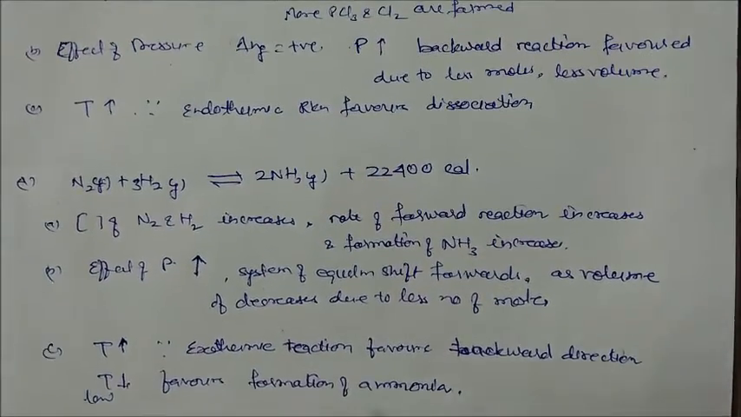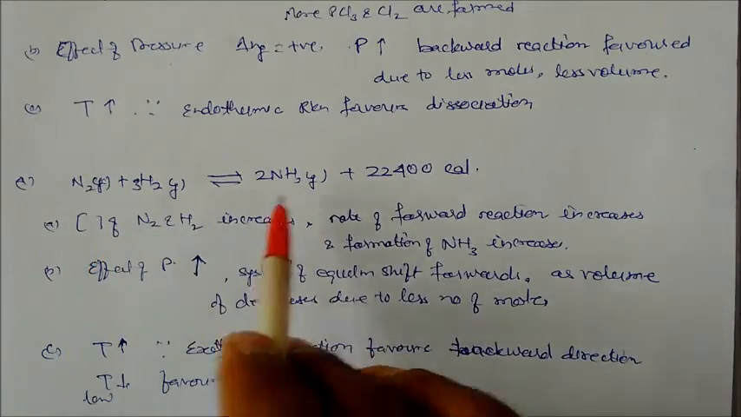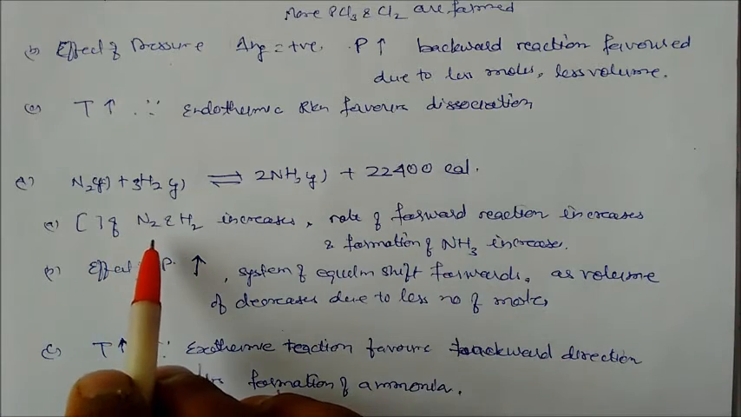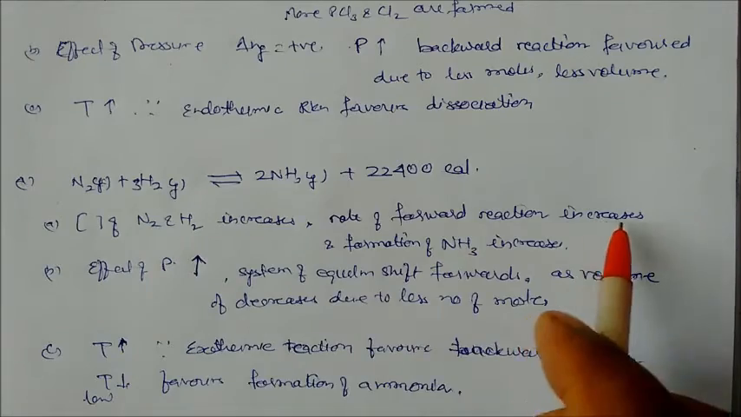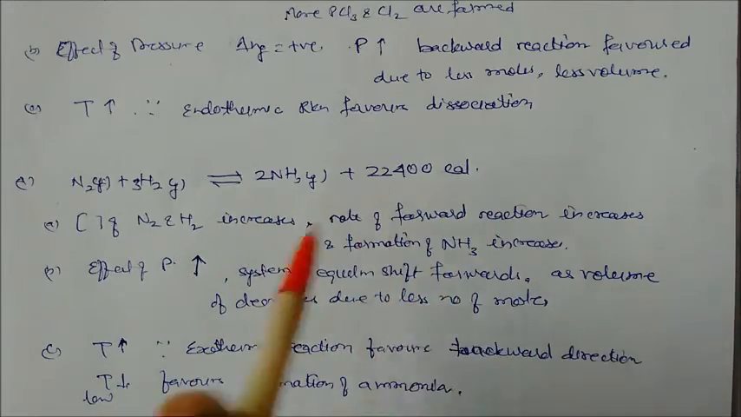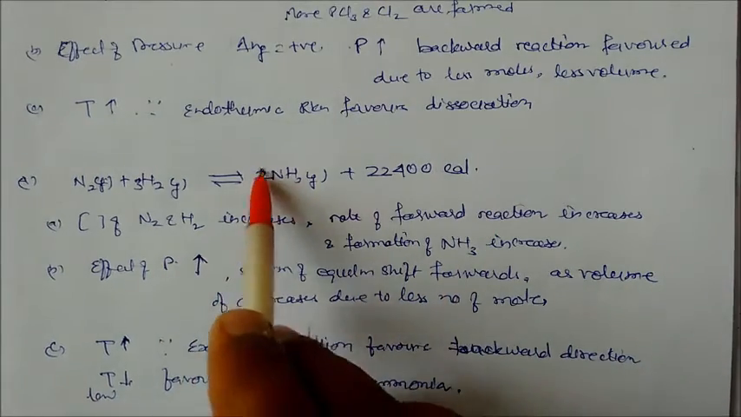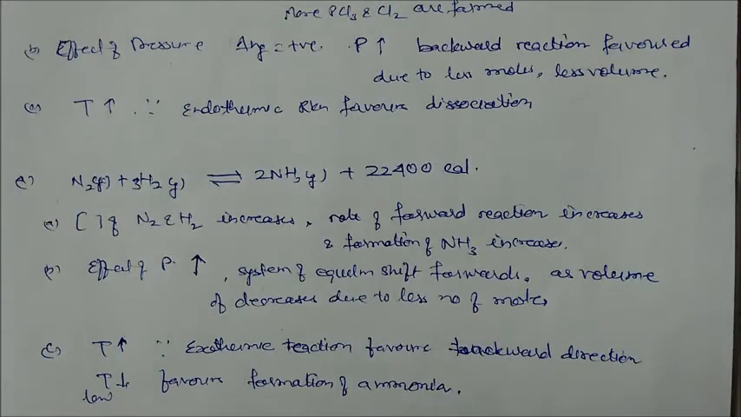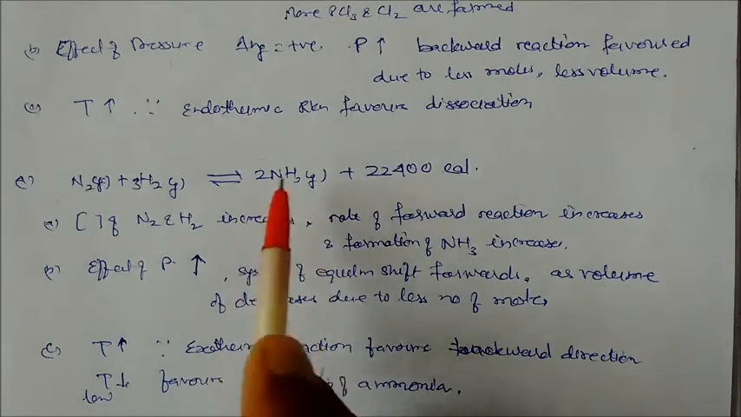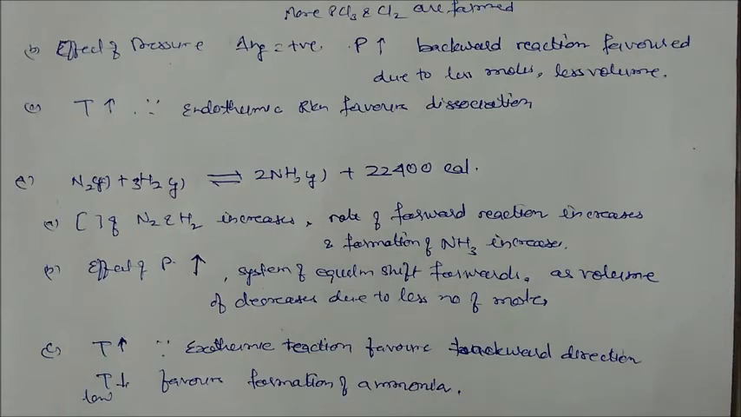Next, the formation of ammonia. This is an exothermic reaction. If you increase the concentration of nitrogen plus hydrogen, the reaction will go forward, and more formation of ammonia will take place. If you increase pressure, this side is 2 moles and this side is 4 moles. On increasing pressure, the equilibrium will shift in the forward direction, because ammonia has a lesser number of moles.